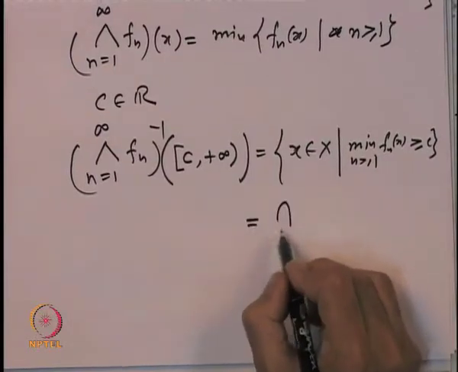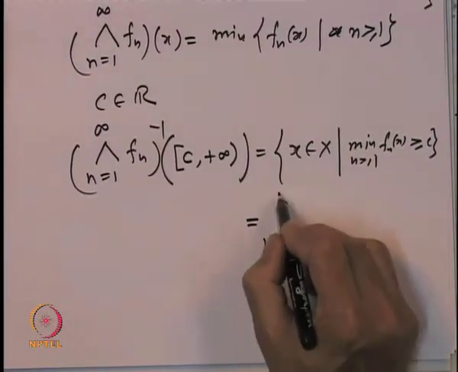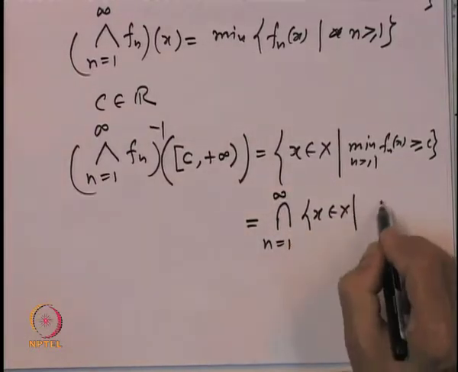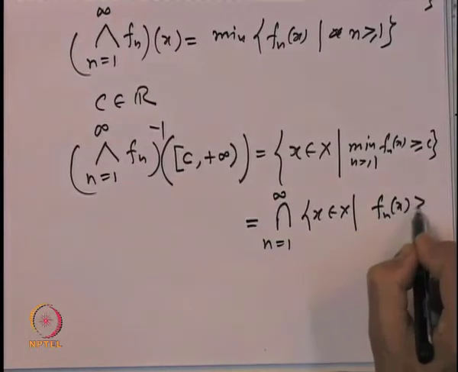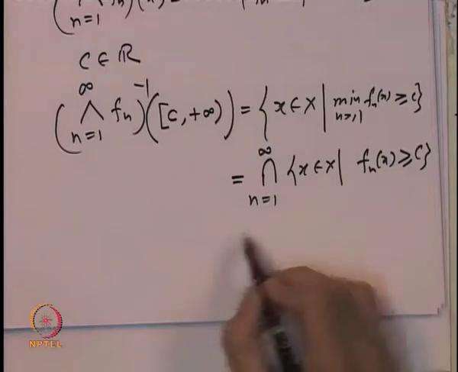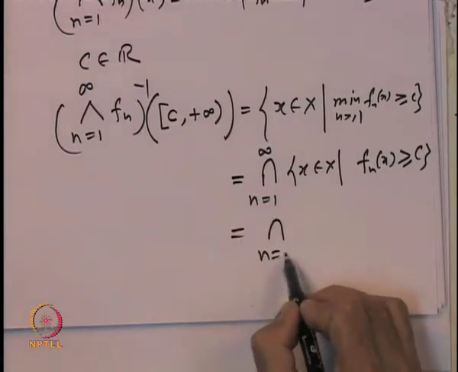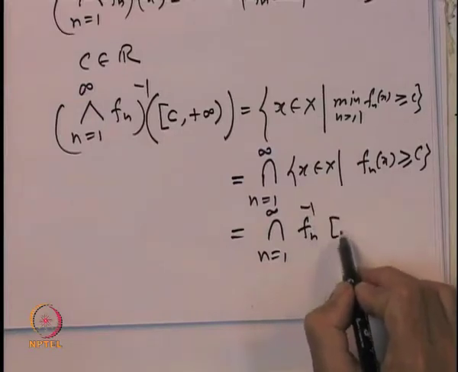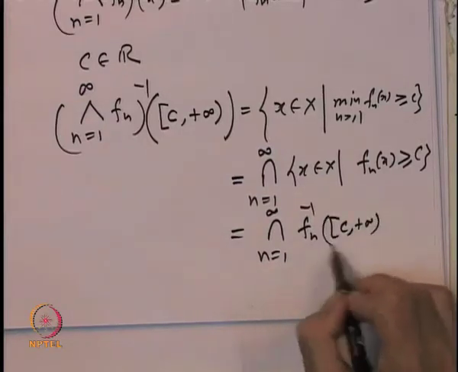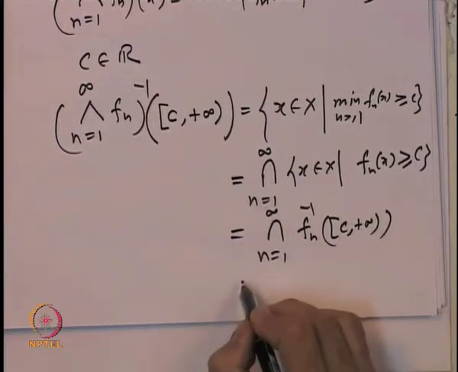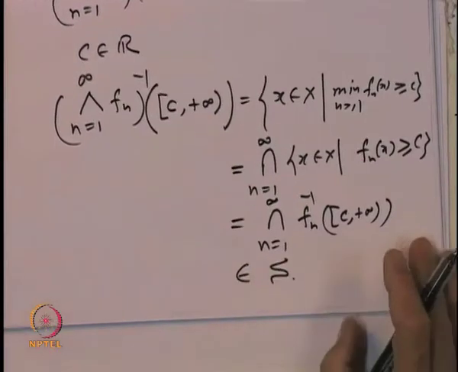So this is equal to the intersection over n equal to 1 to infinity of all x belonging to X such that f_n(x) is bigger than or equal to c. That is nothing but the intersection over n of f_n inverse of [c, plus infinity), and each f_n being measurable, this is a measurable set. So it is a set in S.